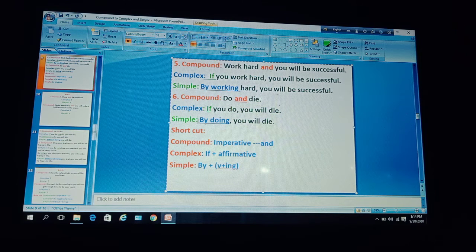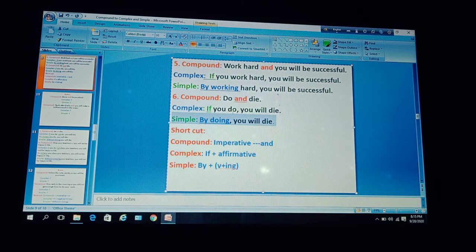To make it simple, we will use the shortcut by plus gerund. So here the verb is do, by doing. Then the next clause, you will die. So the simple sentence is by doing you will die.